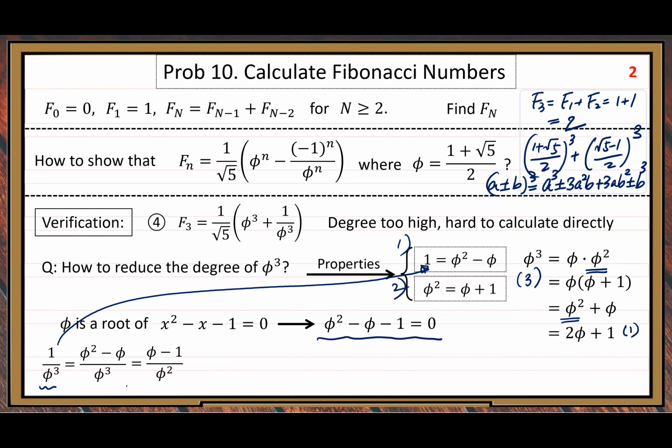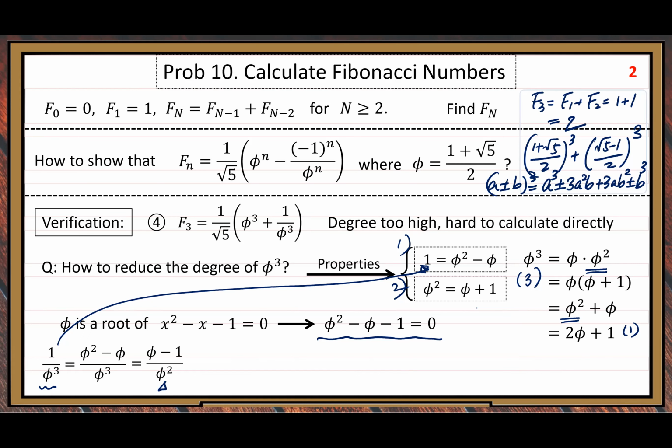So we keep that power form. You should not replace phi squared in the denominator by phi plus 1, because if you use phi plus 1, it won't be a power form, right? Then it's not friendly for phi cancellation. So we keep that power form in the denominator for further cancellation.